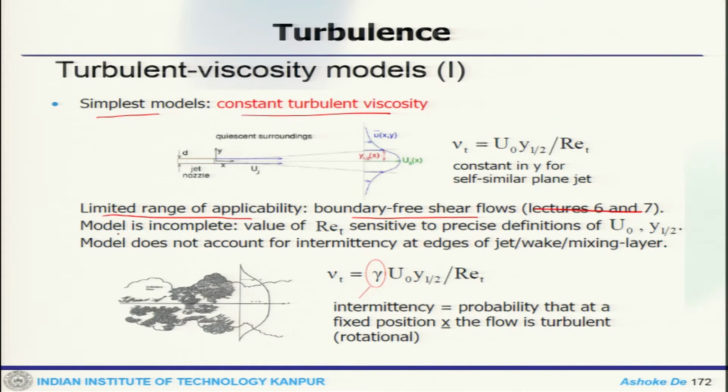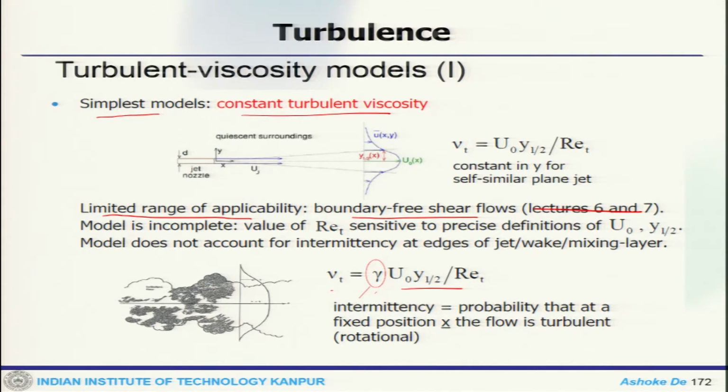Now, the model is incomplete, the value of Re t is sensitive to the definition of u naught and y naught, and it also does not account for intermittency. So, if you take a factor for intermittency ahead of this, it will look like this. This intermittency will give you the probability that at a fixed position x the flow is turbulent.